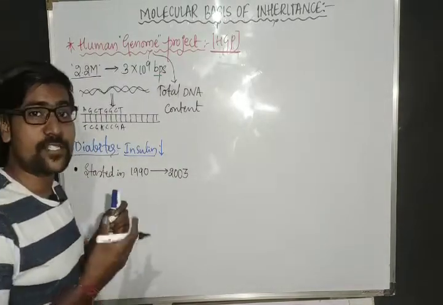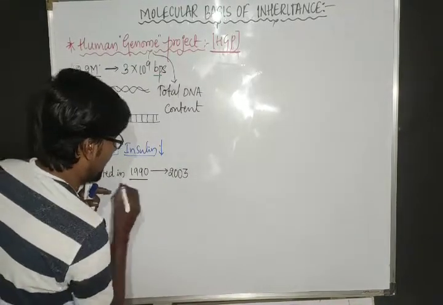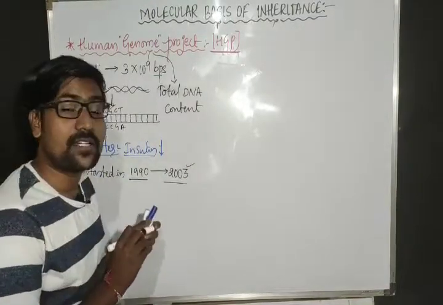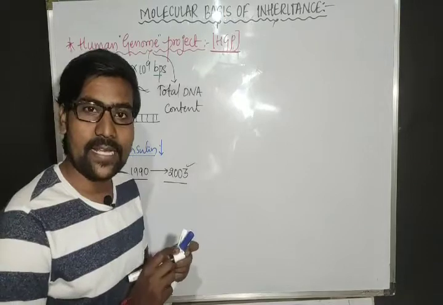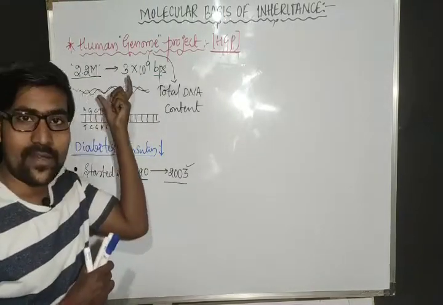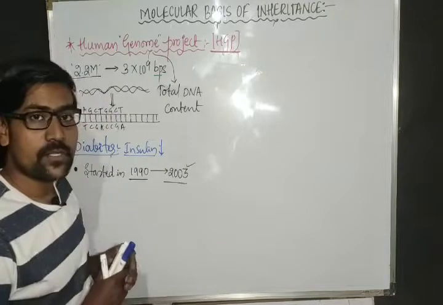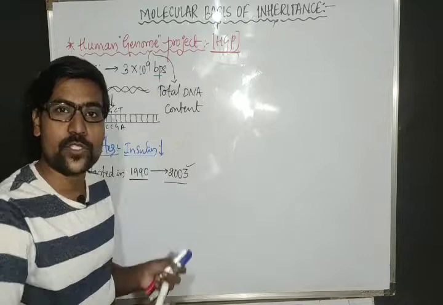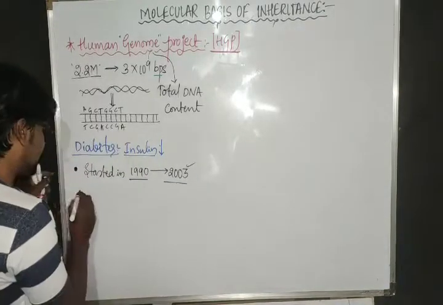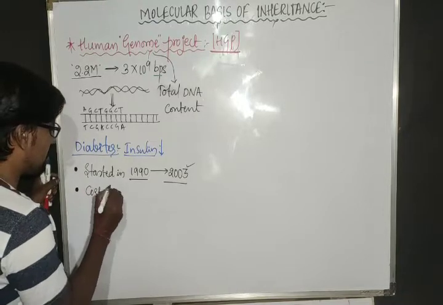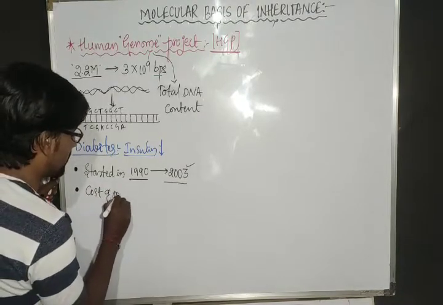See how many years it took. It started in 1990 and completed in 2003. That means 13 years, just to sequence the 2.2 meter DNA in this order. So it took a total of 13 years. Hence it is one mega project. And the second thing, if we consider the cost of the project.